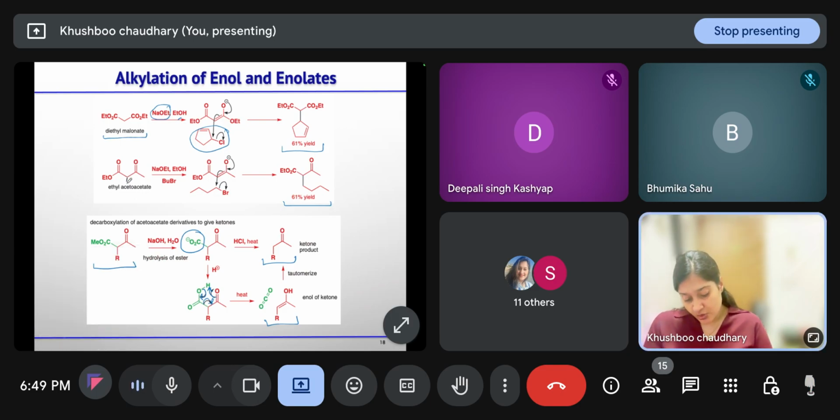So first, ethoxide will take the proton. This will undergo enolate formation, so this enolate will generate. Till here understood? Then when this enolate reverts back, it will attack the alkyl bromide in SN2 fashion. So then you will get this product. Clear?